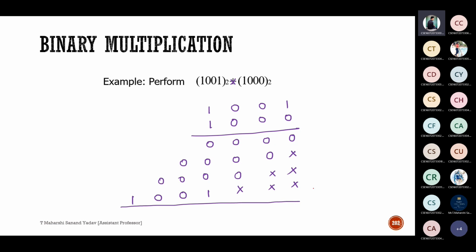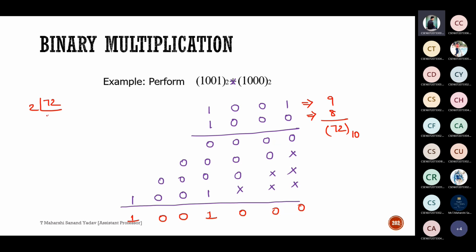Next here I need to perform addition. So this is 0, 0, 0, 1, 0, 0, 1, 0, 0, 0. In order to get confirmation, 1001 in terms of decimal is how much? 1001 in terms of decimal is 9. 1000 means 8. 9 into 8, 72.